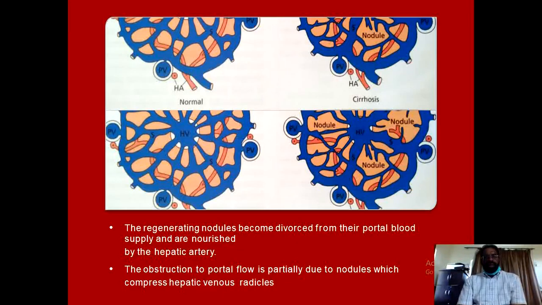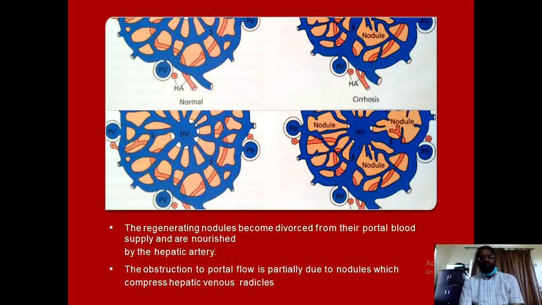This is a diagrammatic pattern of the abnormal pattern of the blood flow and the responsible increase in vascular resistance in patients with cirrhosis, which is the most common cause of portal hypertension. On the left you can see the normal sinusoidal blood flow, and about 70 to 80% of the blood flow in the sinusoids is coming from the portal vein, and the remaining 20 to 30% is through the hepatic artery.